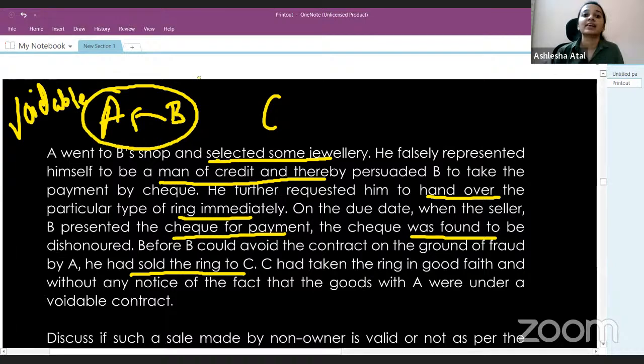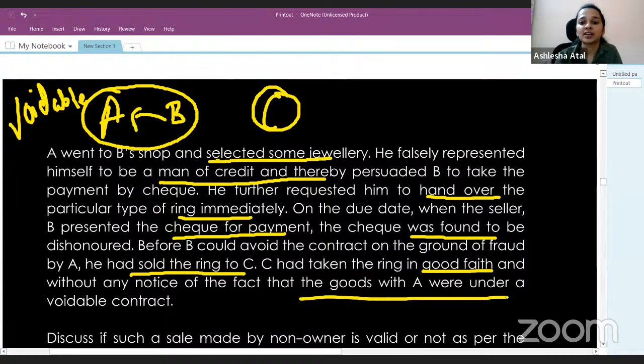Now what happens? B comes to know about this only when he deposits the check and the check is dishonored. Now, meanwhile, what has A done? A has already sold the ring to another third party, C, and C has taken the ring in good faith. The person C has taken the ring in good faith and also without notice of any fact that the goods with A were under a voidable contract. So here, what has happened? C has purchased the ring from A in good faith and does not know about the voidable contract between A and B at all.